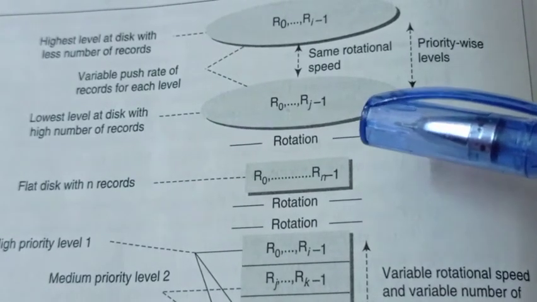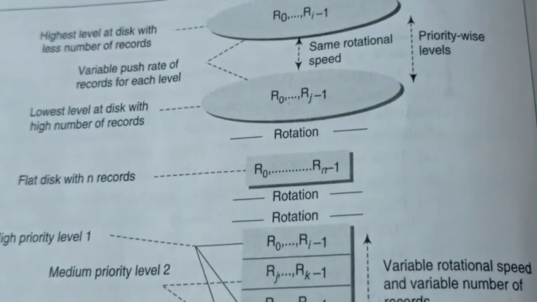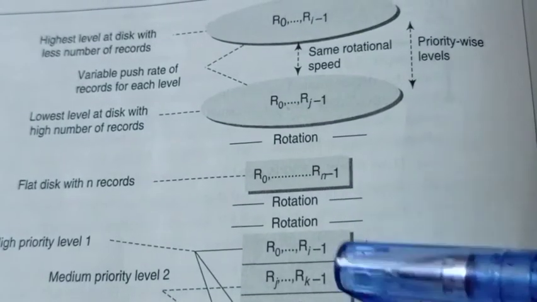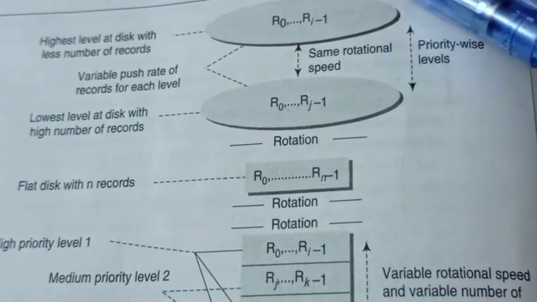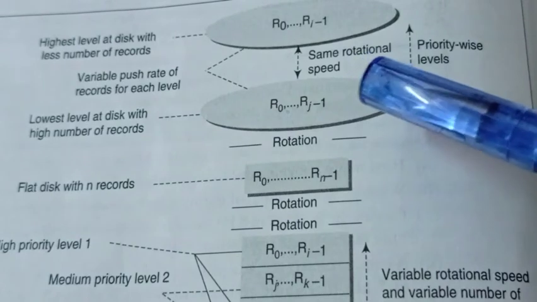Each level has an identical bandwidth. What is meant by bandwidth? The number of bits that are transmitted in 1 second is known as bandwidth. Per second, how many bits we are transmitting, that is the bandwidth. Here the bandwidth is similar throughout all the disks. So this is the circular multi-disk model.